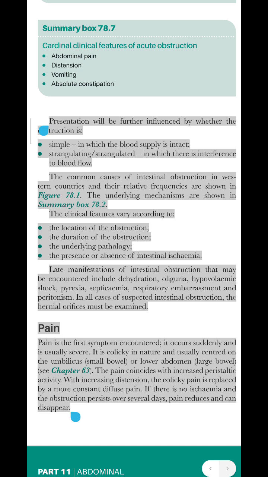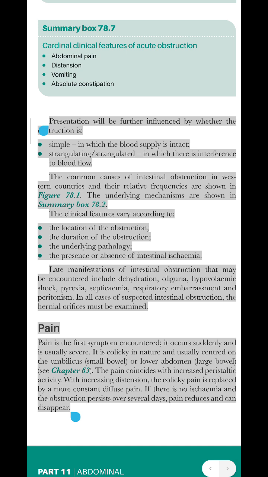Late manifestations of intestinal obstruction that may be encountered include dehydration, oliguria, hypovolemic shock, pyrexia, septicemia, respiratory embarrassment and peritonism. In all cases of suspected intestinal obstruction, the hernial orifices must be examined. Pain. Pain is the first symptom encountered. It occurs suddenly and is usually severe.